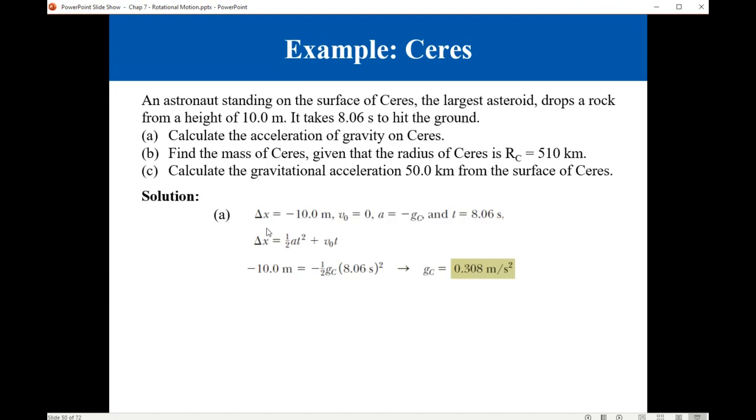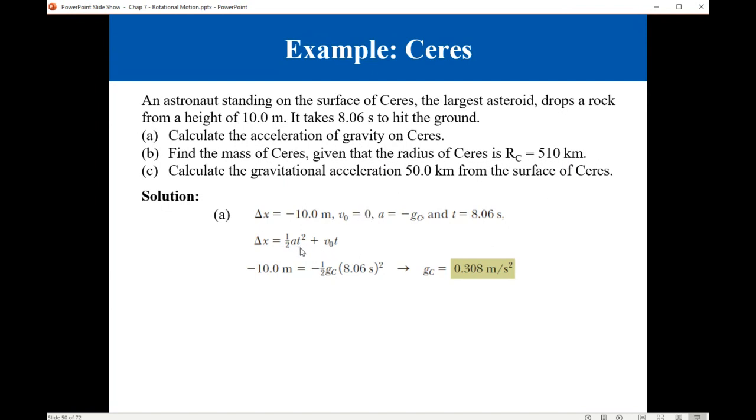So the distance here is 10 meters. It is inward, it's going down, so it's with a minus sign. Initial velocity is 0. The acceleration is the gravitational acceleration of Ceres. The time involved is 8.06 seconds. From the kinematics equation, delta x equals v naught t plus half a t squared. v naught is 0, so that term is 0.